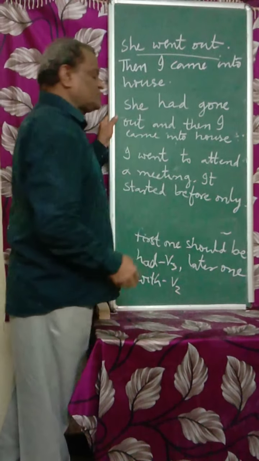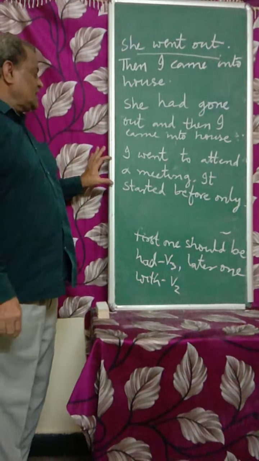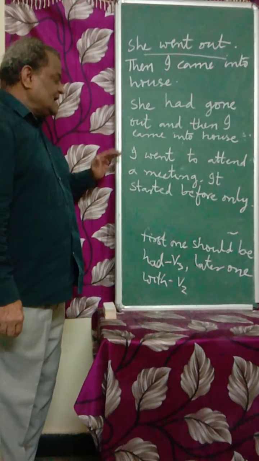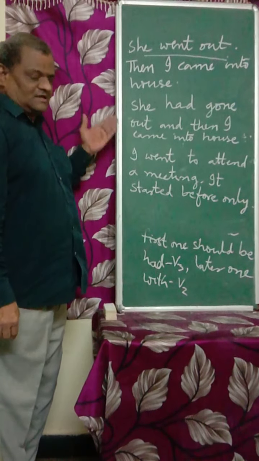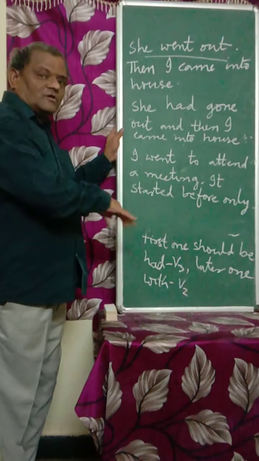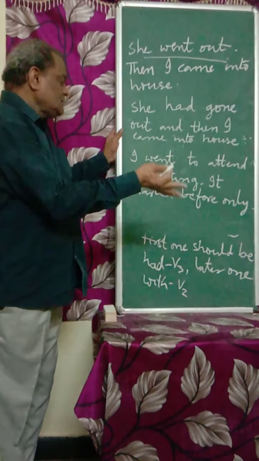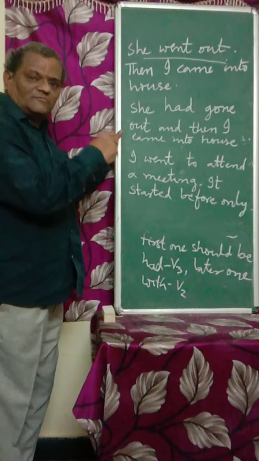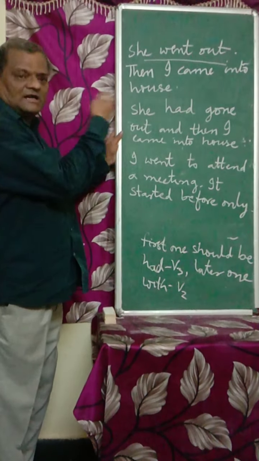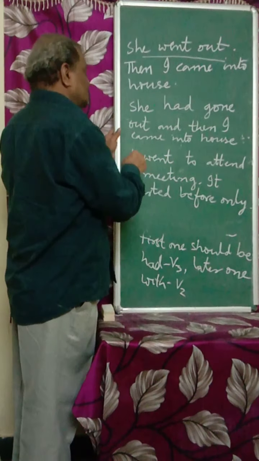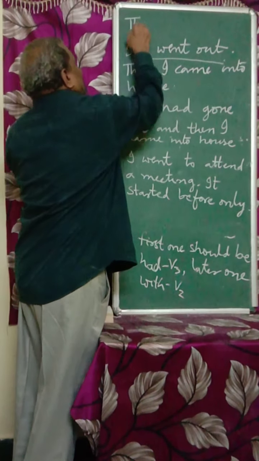These are also two past actions only. But here we have to think what is the earlier action and what is the later one. Went to attend a meeting. Before going to attend the meeting, it started. So the meeting started first, then I went. So what is the earlier action here? Meeting started. So the meeting had started.